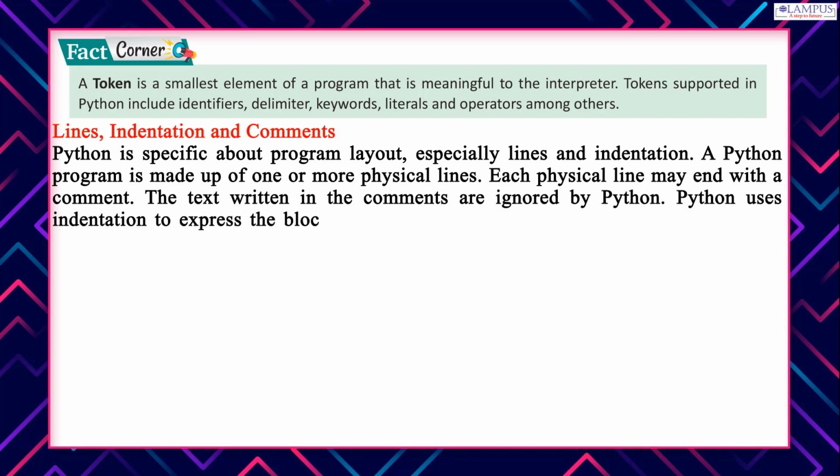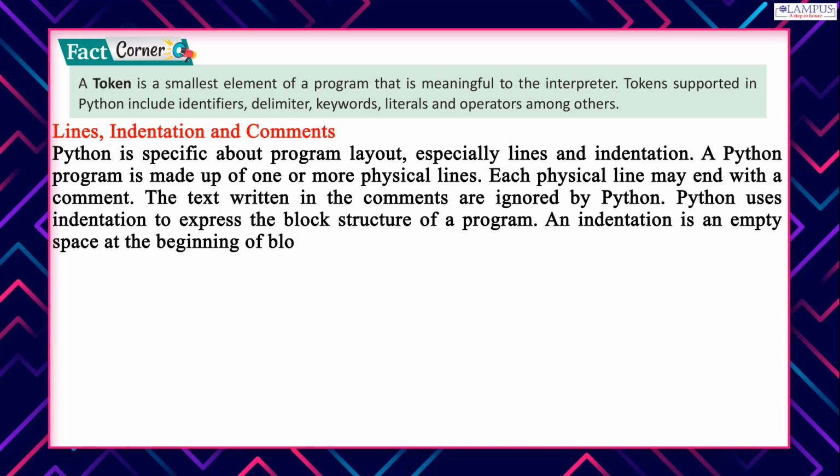Python uses indentation to express the block structure of a program. An indentation is an empty space at the beginning of a block of code.